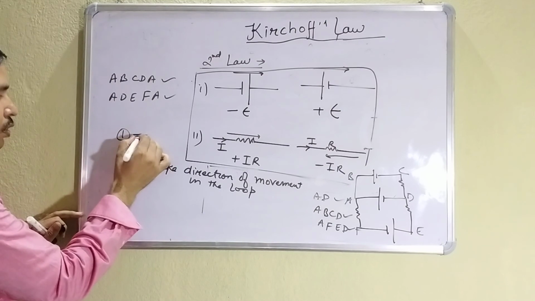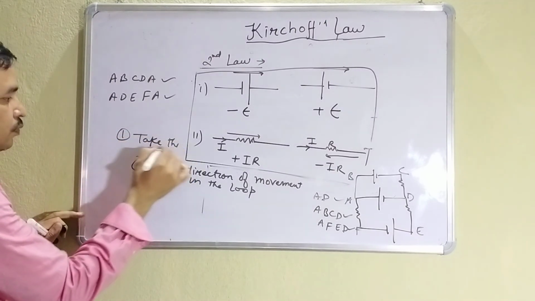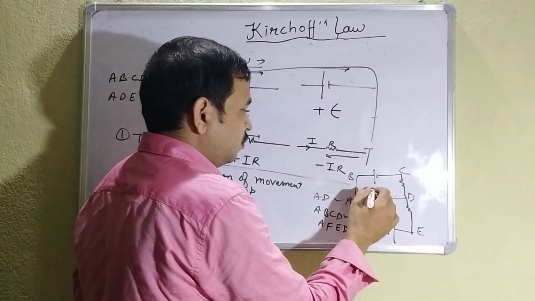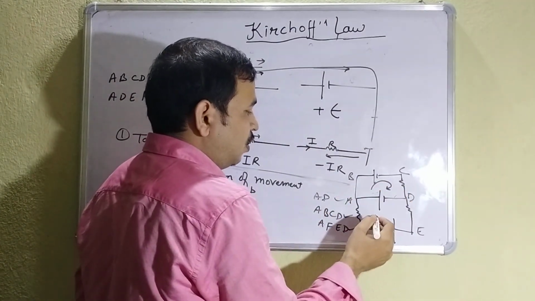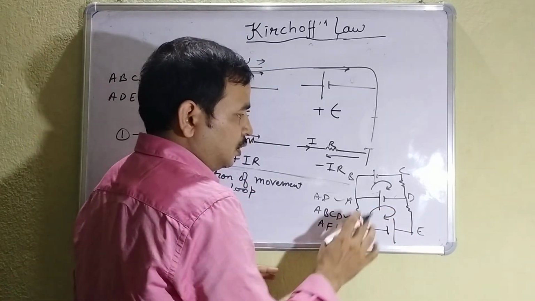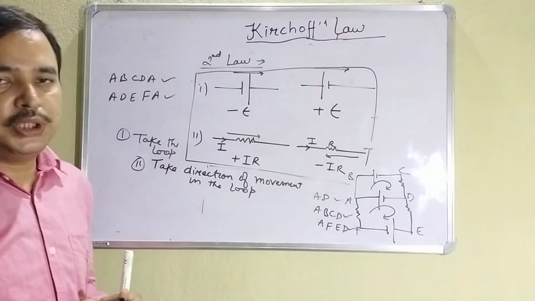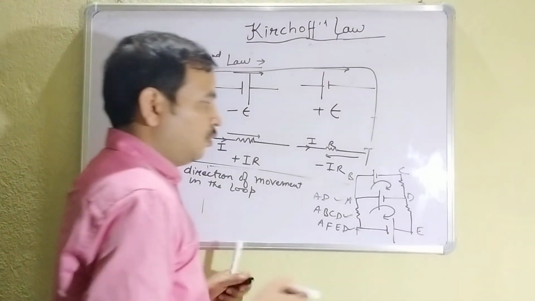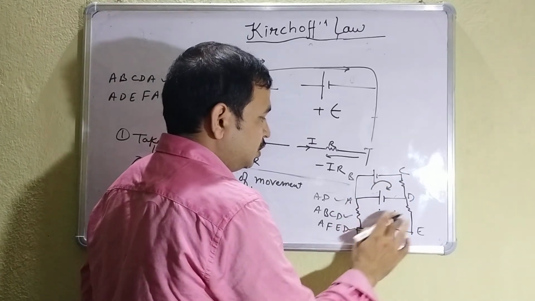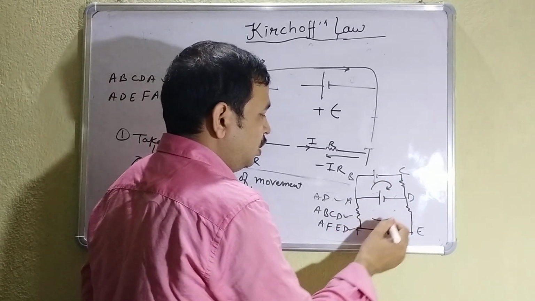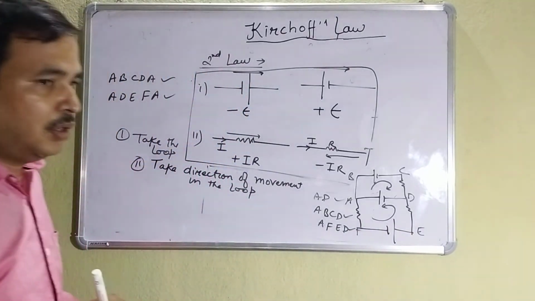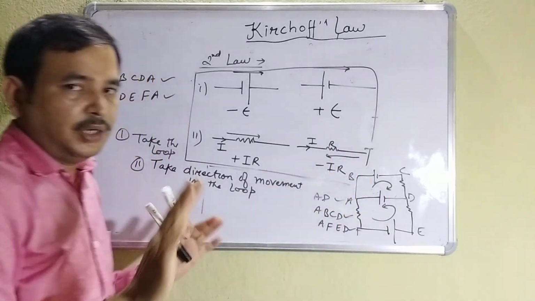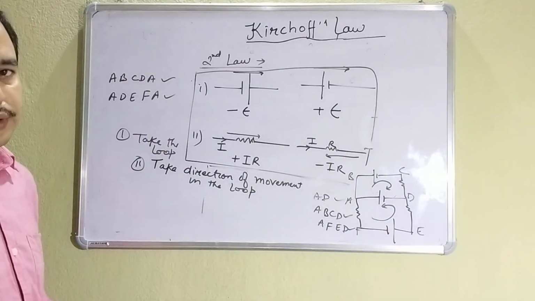First, take the loop or write the name of the loop. Second, decide the direction, whether you will go clockwise or anti-clockwise. Remember that in the two loops it is not necessary that in both loops you have to go in the same direction. For example, if you are going clockwise in this loop you can go anti-clockwise here, or in both you can go anti-clockwise, or one clockwise and one anti-clockwise. It depends on the choice of the student.